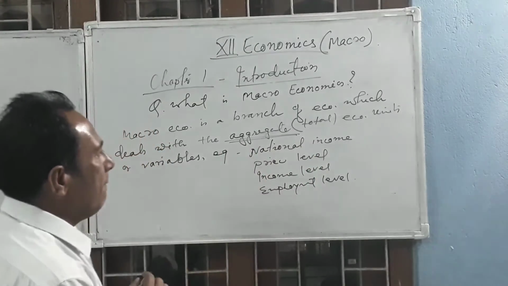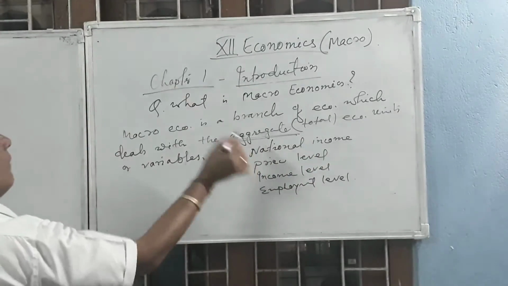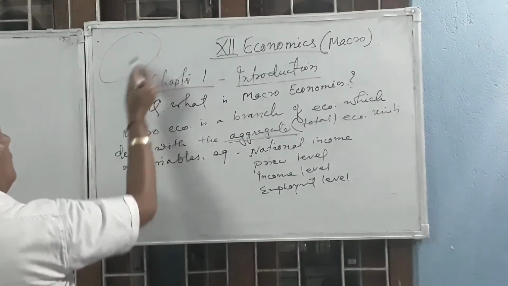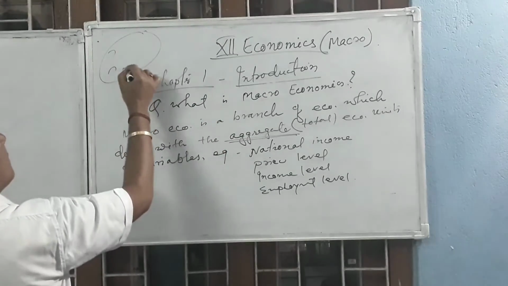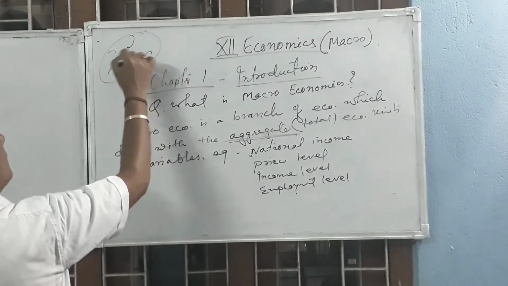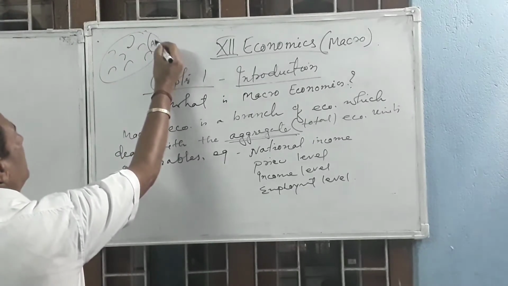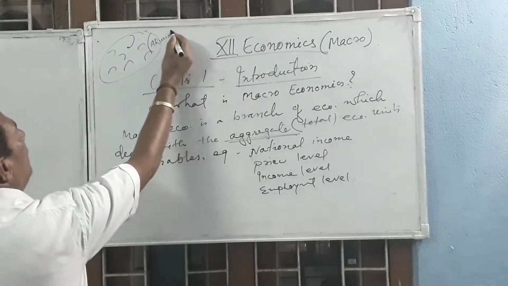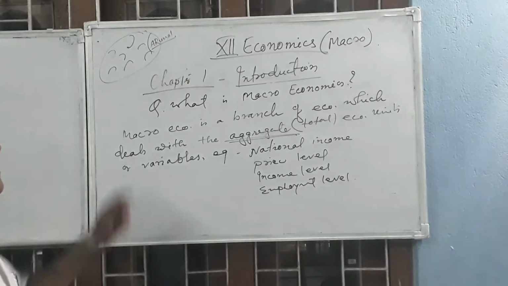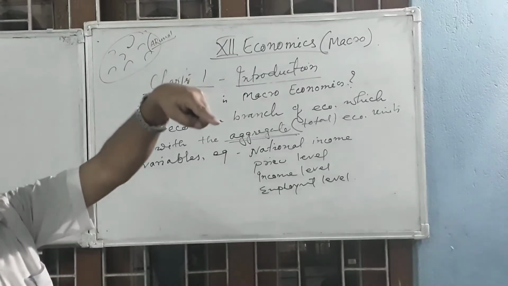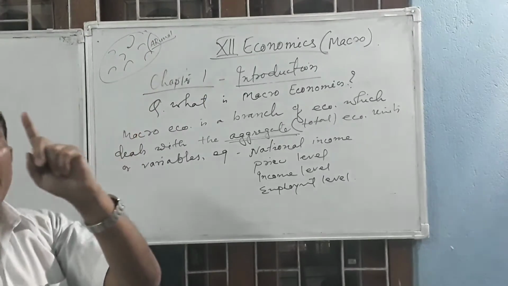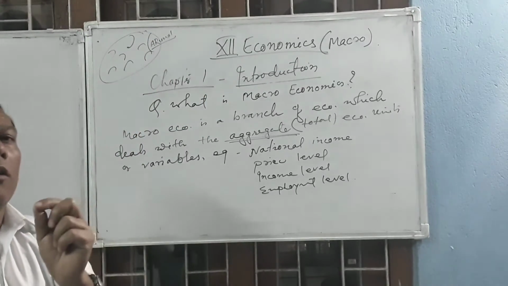Aggregate means total. You can take one example. Suppose this is India. In India, so many states are there. Here I am going to discuss only about Arunachal Pradesh. If I discuss only about Arunachal Pradesh, this is known as microeconomics. Micro means small.